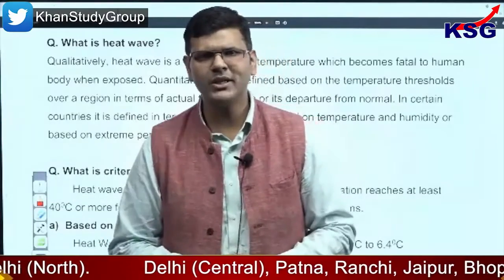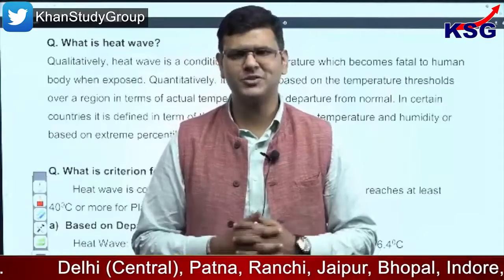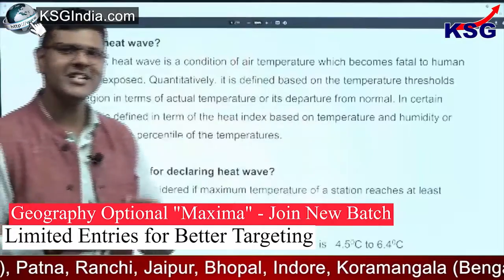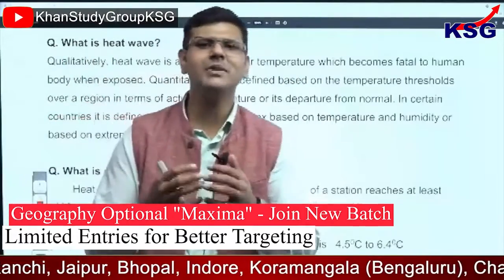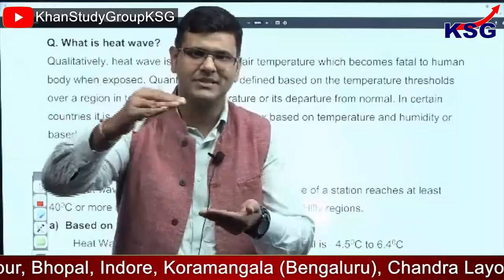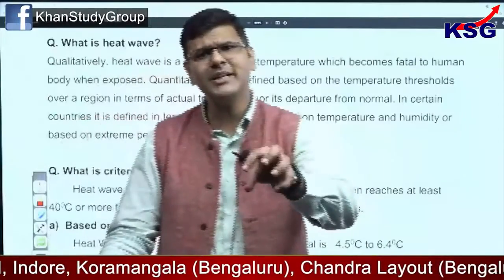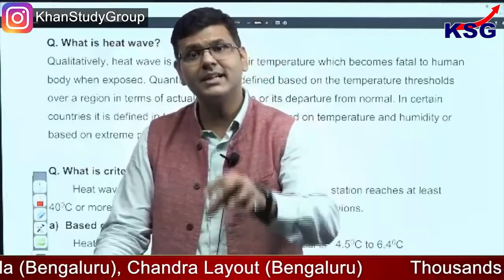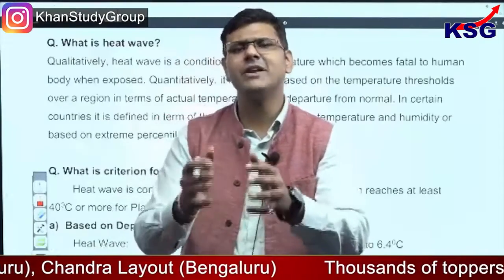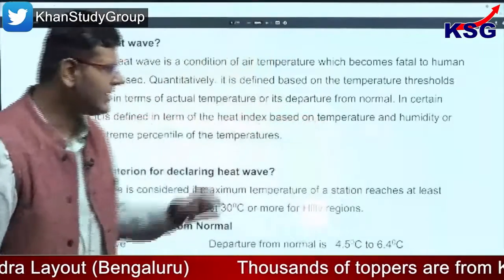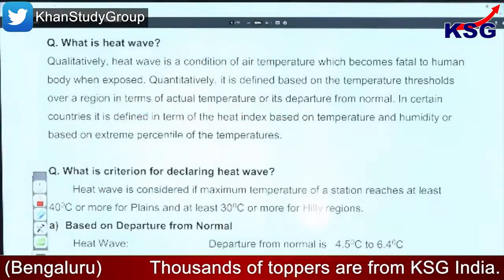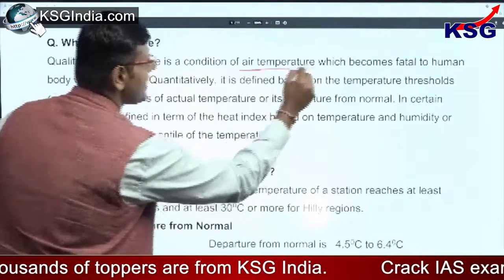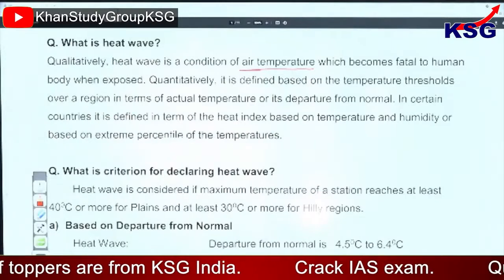But let's see what the Indian Meteorological Department has to say about heat waves. They say it's a condition when the temperature surpasses the normal temperatures. That means when abnormal temperatures are created over an area for some number of days, the condition would be defined as a heat wave condition. Qualitatively, heat wave is a condition of air temperature which becomes fatal to the human body when exposed.